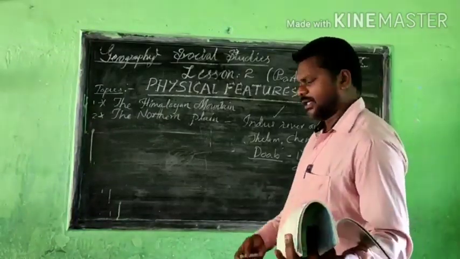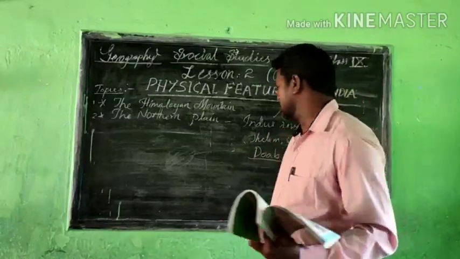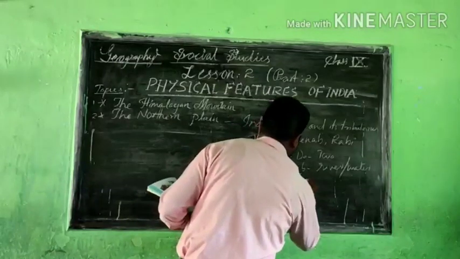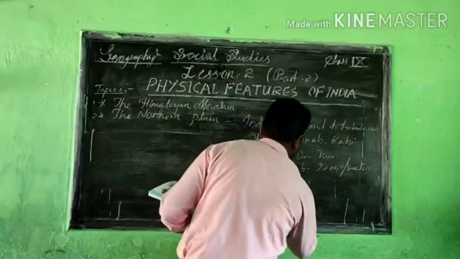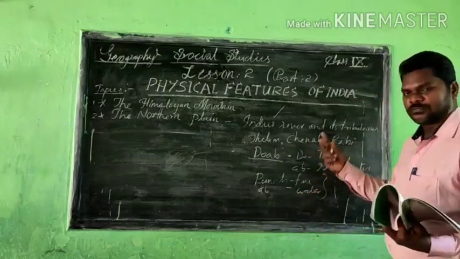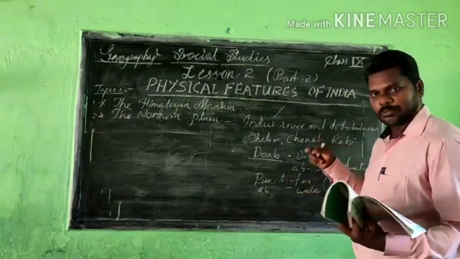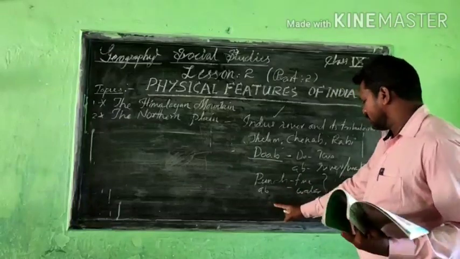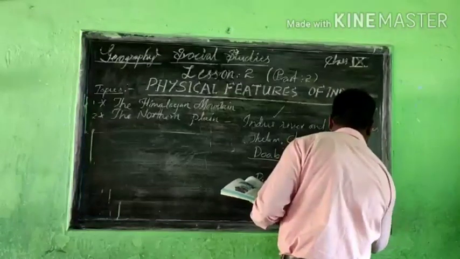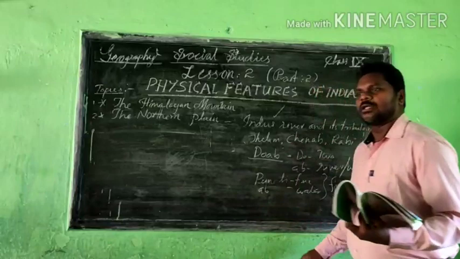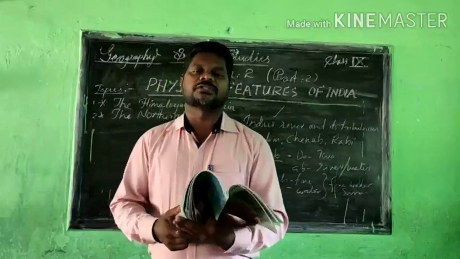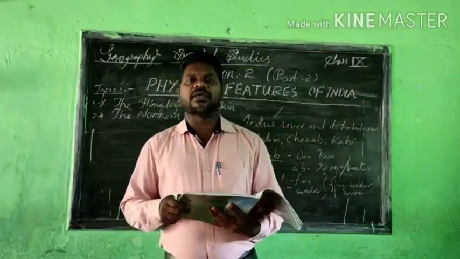Another thing you understand is the Punjab. One example is Punjab. You know what Panch means? Panch means 5, and Ab means water. So Punjab is formed by mixing these two different words: Panch means 5, Ab means water, that means 5 water sources. There are mainly 5 water sources, and these waters make those areas fertile. So that is the understanding we get from this part.